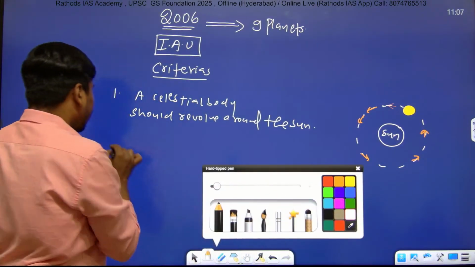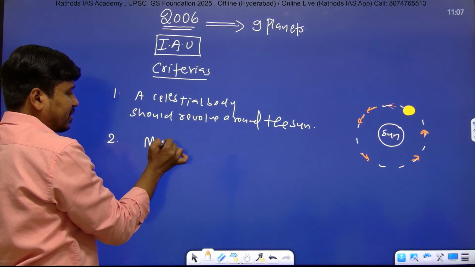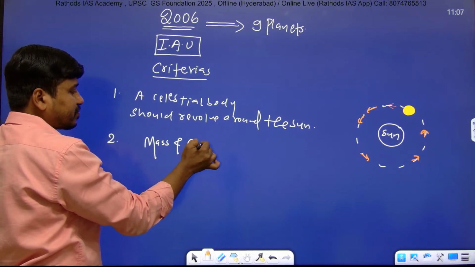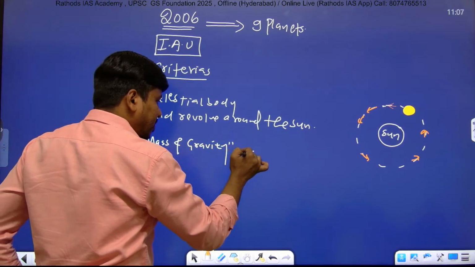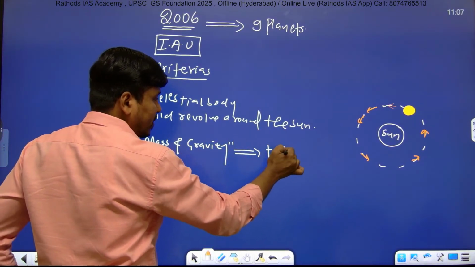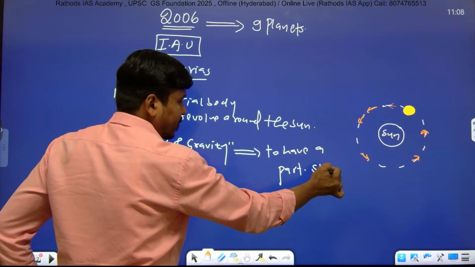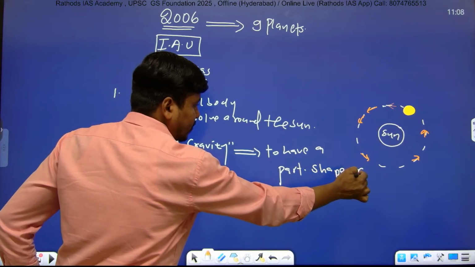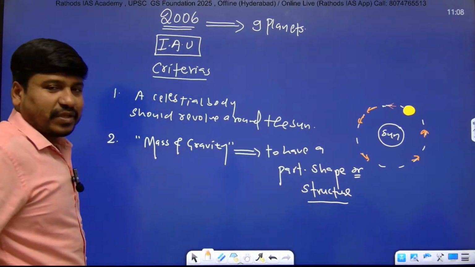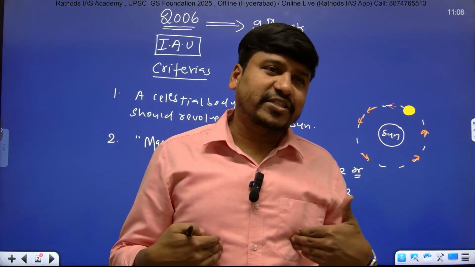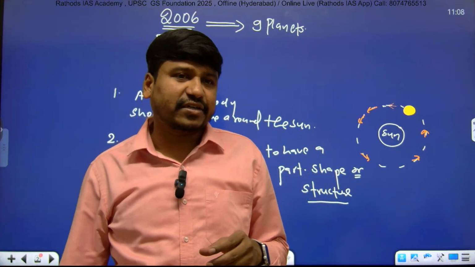And the second criterion: to call a celestial body a planet, it should have sufficient mass and gravity. Mass and gravity for what purpose? To have a particular shape or structure, right? We have a particular shape and structure because we have mass, and even the earth is attracting us towards its center. We have gravity also.